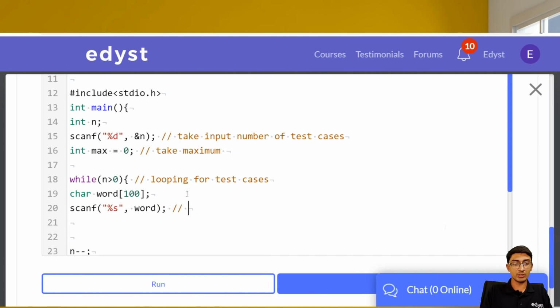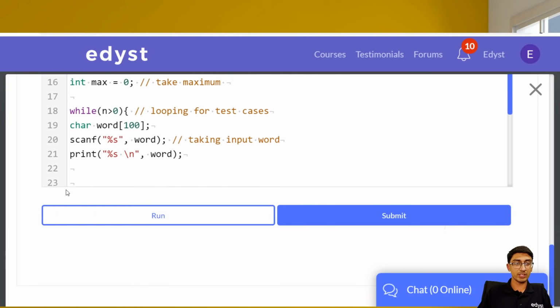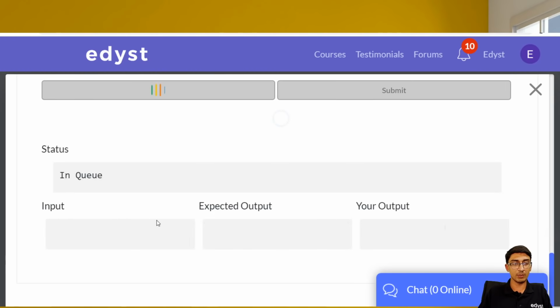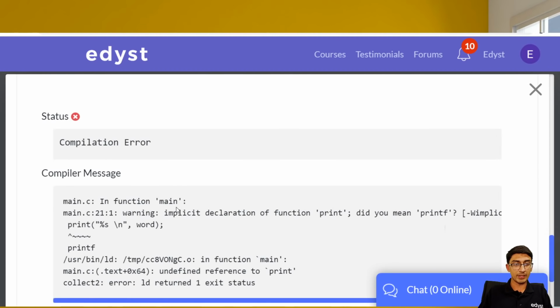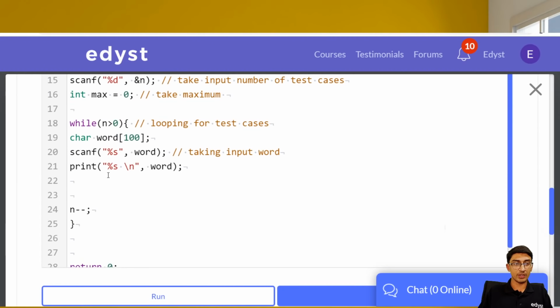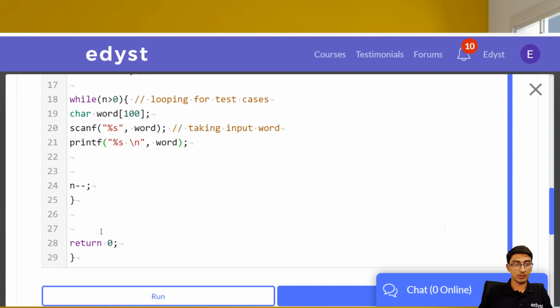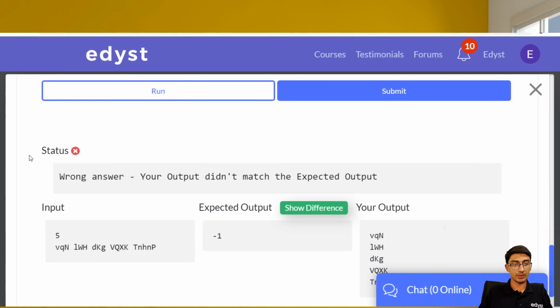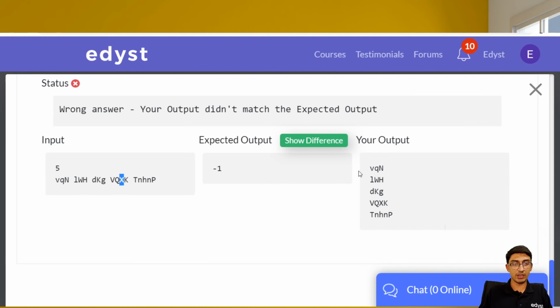And if you've been following, so taking input word, and let's just actually print the words just to see whether we are actually getting the input correctly or not. I like to do this generally because we are not always sure of how the compiler is taking input and all. So let's actually just do this first and see whether we're getting the inputs correctly. Okay, compilation error, printf, right? So that's the mistake I made. It should be printf. Okay, let's run it. All right, yeah, so we have these words, and it looks like we are taking in all of the words correctly.